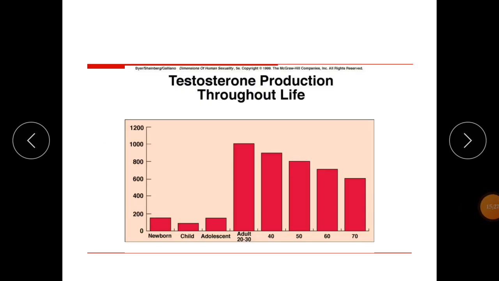Now here we will discuss how the testosterone level increases or declines with age. From childhood it starts to increase, and it is highest between the ages of 20 and 30. After that it slightly declines as age progresses. It declines at 40, declines at 50, and at 70 it is almost half.